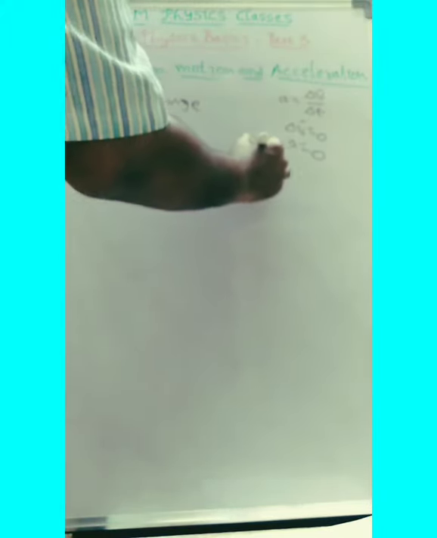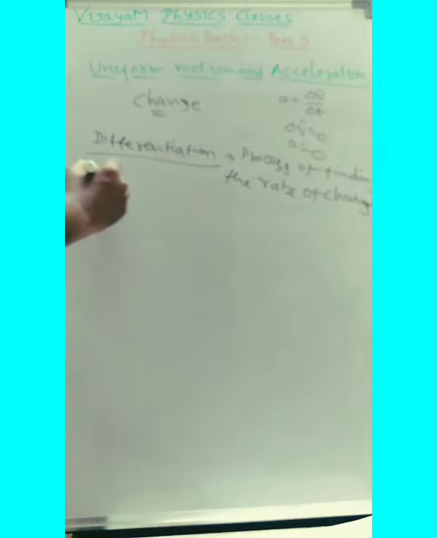Differentiation, or we can also call it finding the derivative. Differentiation is nothing but the process of finding the rate of change. The process of finding the rate of change is called differentiation, or we can also call it finding the derivative.